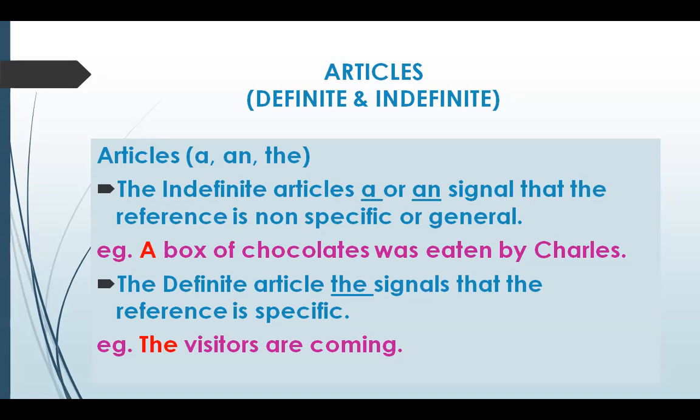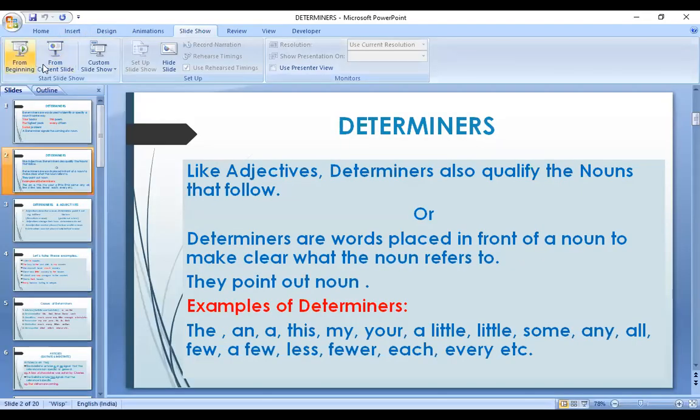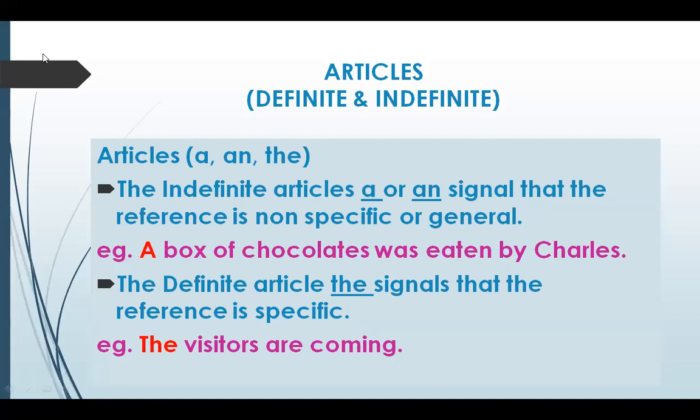Now, the article the is also omitted in some cases. Like with proper nouns, we don't use article the there. We don't use article the with the names of proper nouns. Then we also don't use article the with the names of materials, right? Like this table is made of teak. The teak nahi hoga. Teak, it's a kind of wood, it's a material. We will not use the there. Then abstract nouns like honesty is a great virtue. We will not use the there.